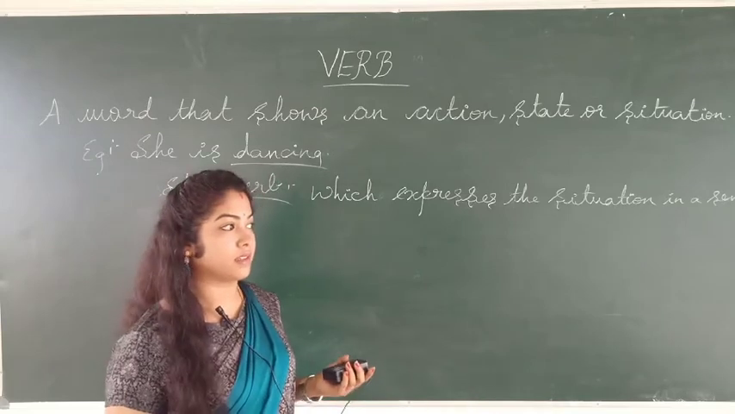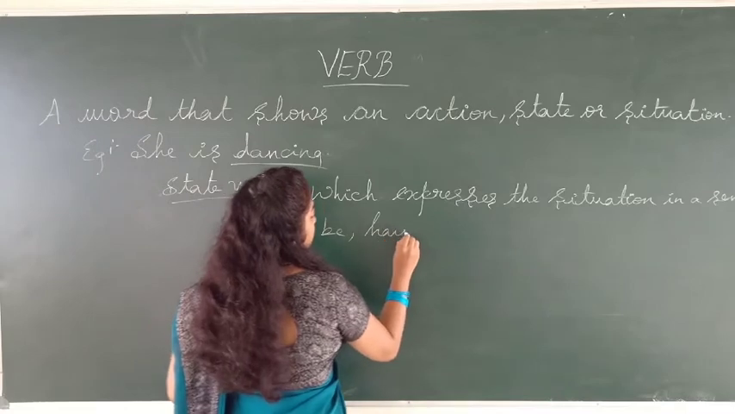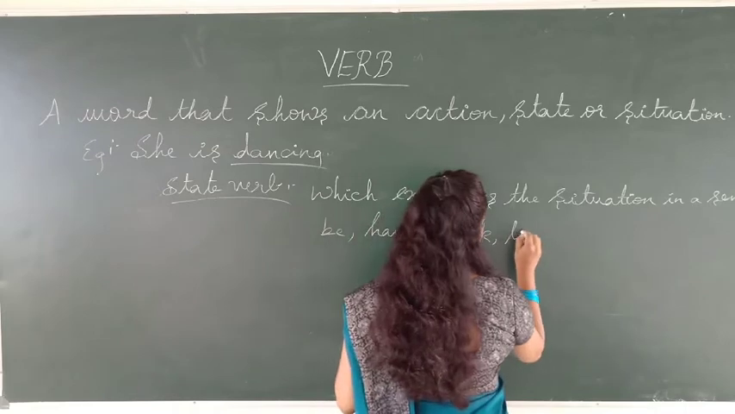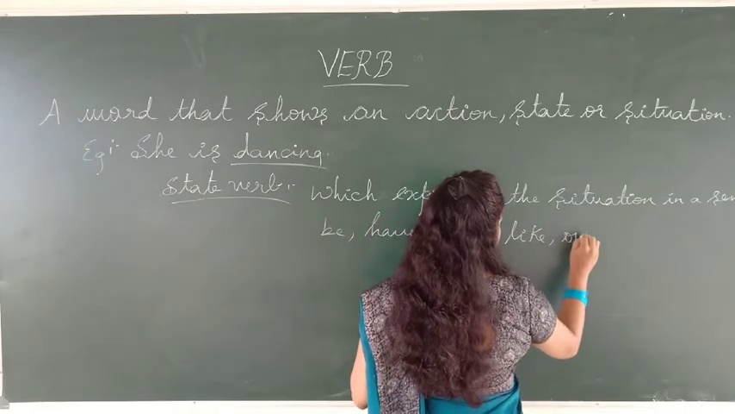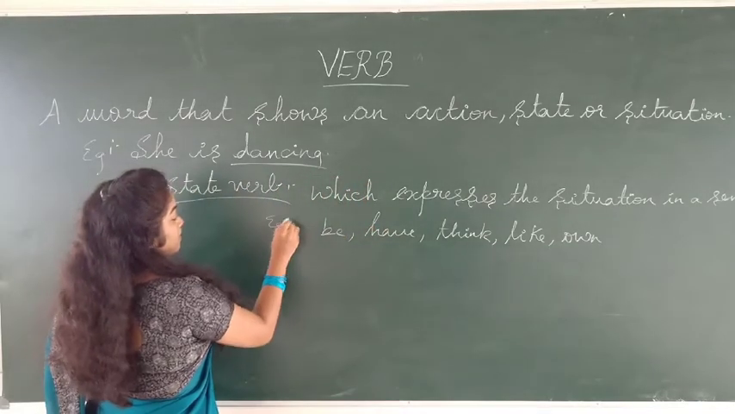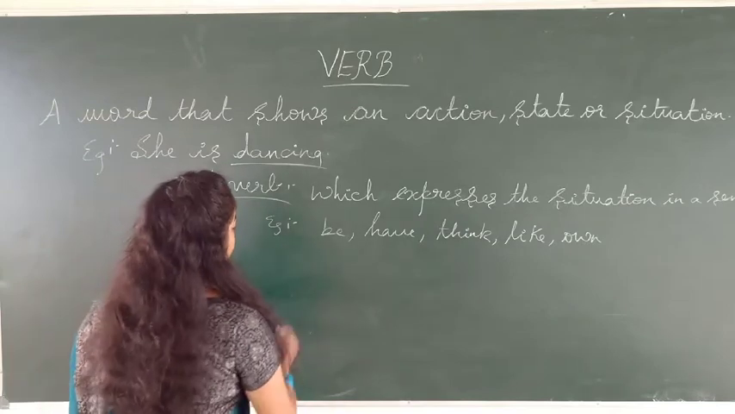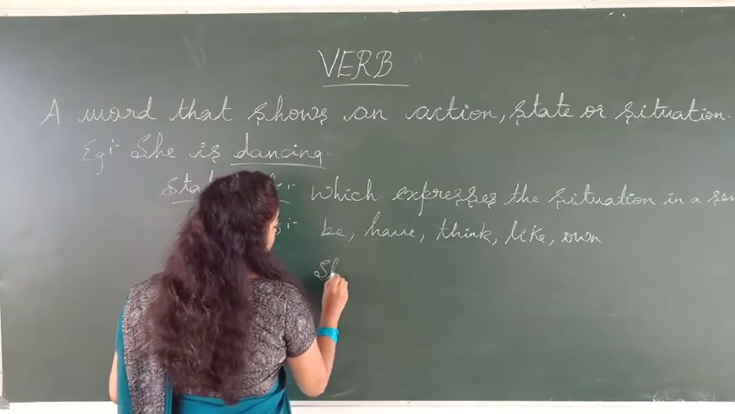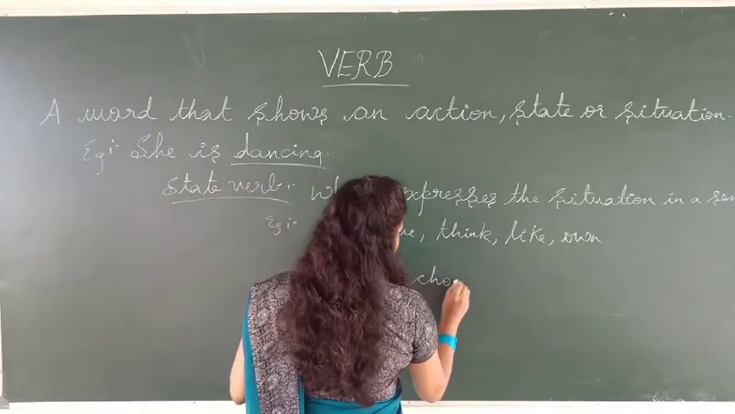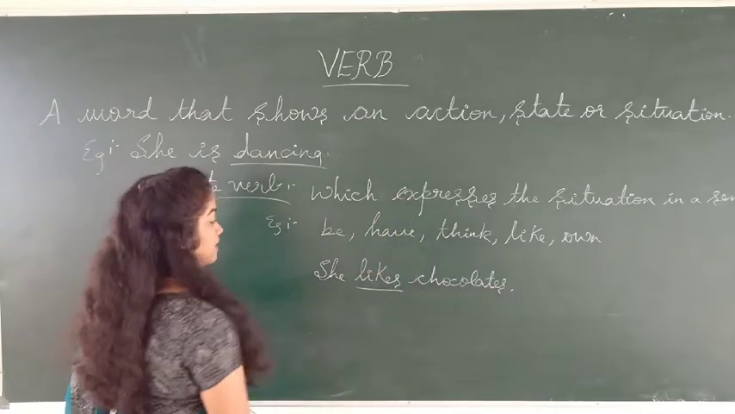We can use it like be, have, think, like, own. All these are examples of state or situation verbs. I'll just form a sentence now, like she likes chocolates. So here likes is a state verb.